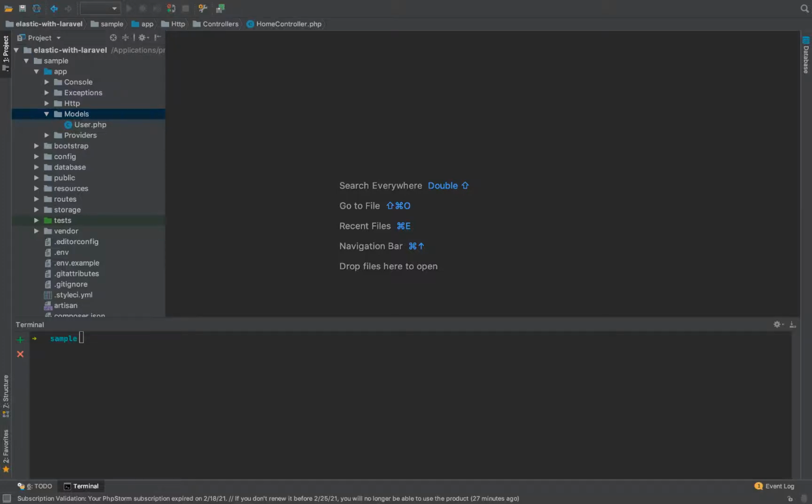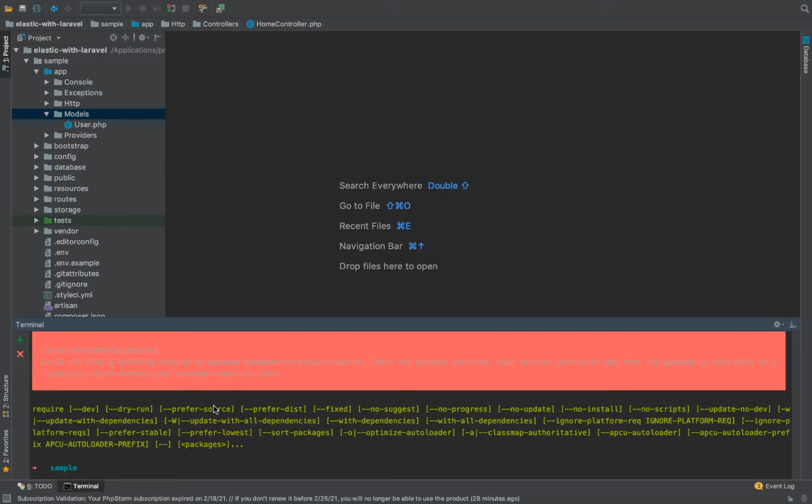For installing the package, it's pretty simple using Composer install. So I'm going to type composer require base mhirat and Elasticsearch. Okay, if I hit enter and wait for a couple of minutes, it's going to install the package on my system, but because I have already installed it, I'm going to get an error, so it's available for me.